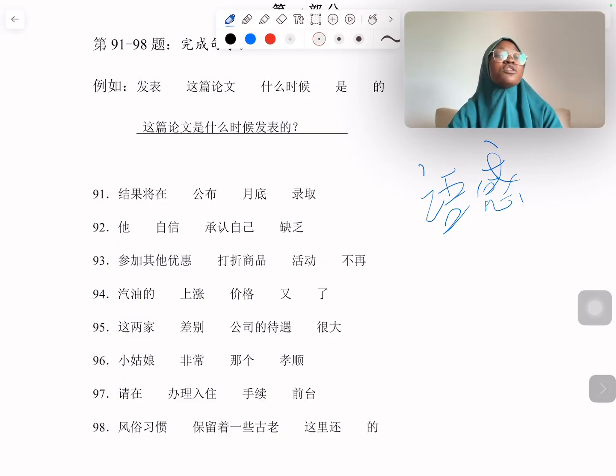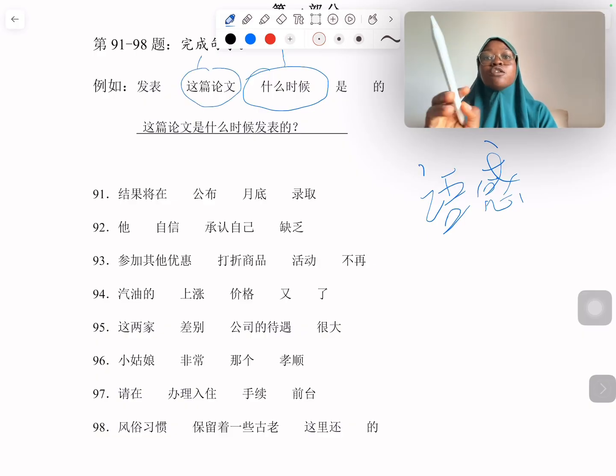So for the first one, we have the example. 发表这篇论文什么时候是的? We know that in Chinese, usually the time or the subject comes first. For example, 明天我要去中国 or 我明天要去中国. So we can either have 什么时候 as the first word or 这篇论文 as the first word.